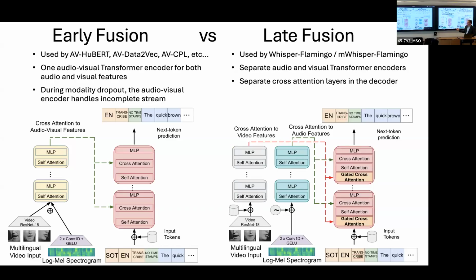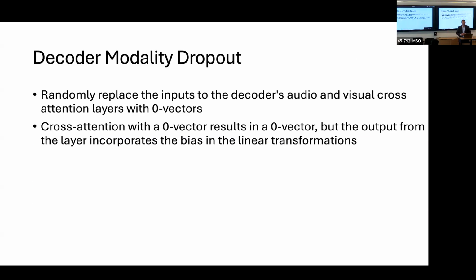Meanwhile, our method employs late fusion, where we have each modality processed by a separate audio and visual transformer encoder, and our decoder has separate cross-attention layers. So we use decoder modality dropout, where we randomly replace the inputs in the decoder's audio and visual cross-attention layers with zero vectors.